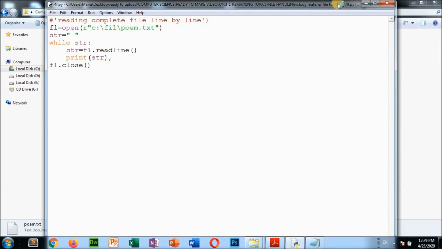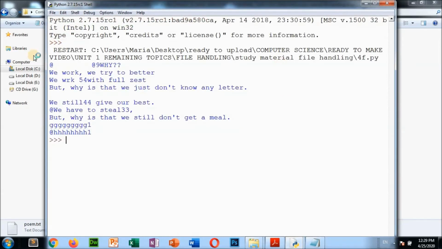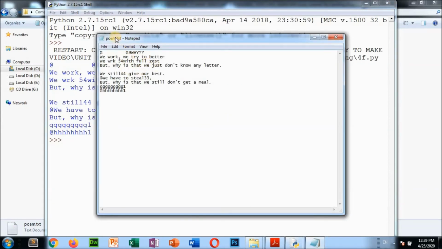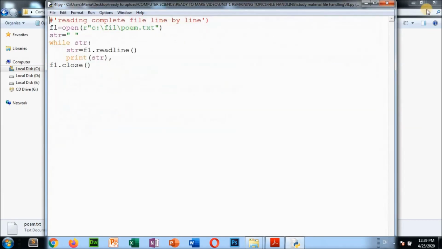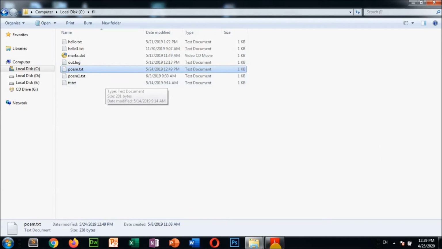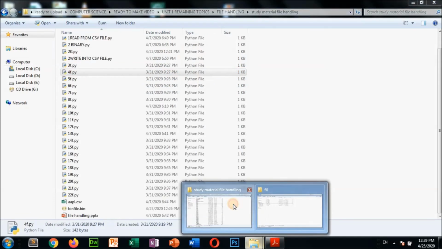Okay, so now run it. So these lines are coming in our Python environment from this text file poem.txt. Okay, done. So go to the next file now.